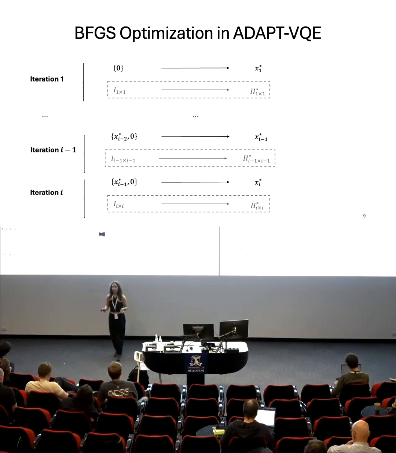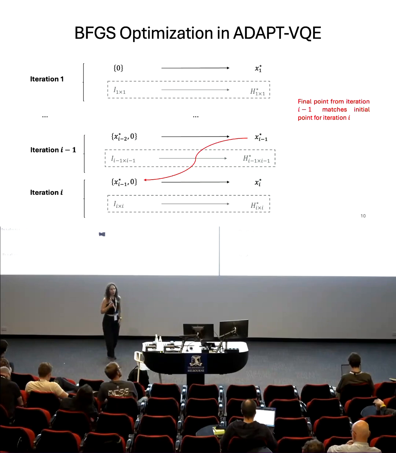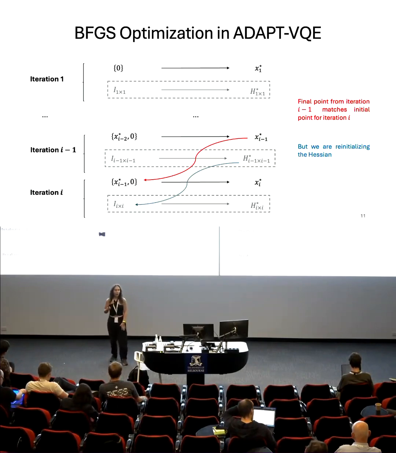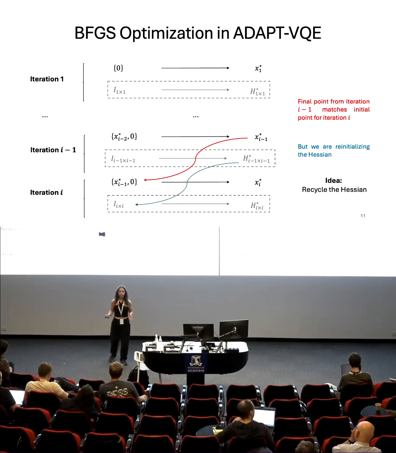And you might be asking yourselves, isn't she just saying the same thing over and over again? And my point is exactly that. We are using the same point for one optimization as we ended with in the previous optimization, and yet we are constantly reinitializing the Hessian to the identity matrix. So we're discarding all the information that we acquired at the end of the previous optimization by doing this resetting. Our proposal is then to recycle the Hessian by noting that the second derivatives that we had at the end of the previous iteration remain exactly as valid as they were before.